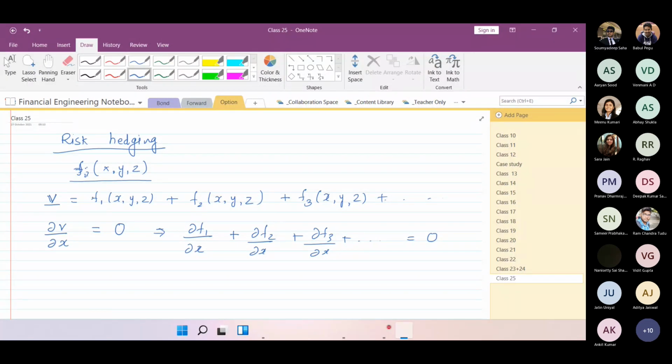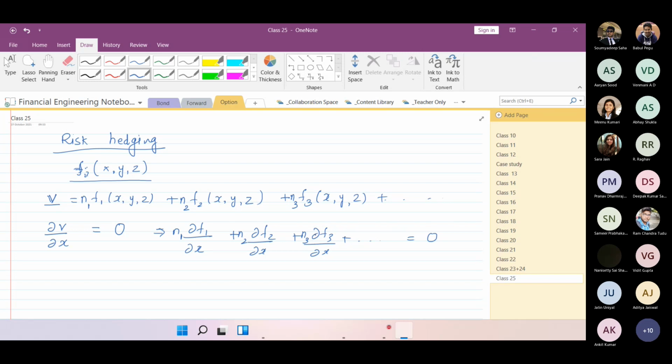Now what we do in finance is that we put N1 units of asset F1, N2 units of asset F2, and so on. So N1, N2, and N3 are multiplied with the partial derivative factors, and that should give me the value 0, because now we have a choice of how many units of a particular asset I can buy.